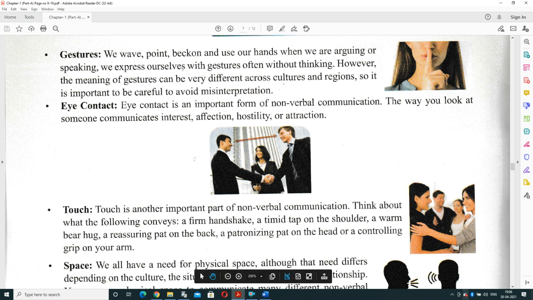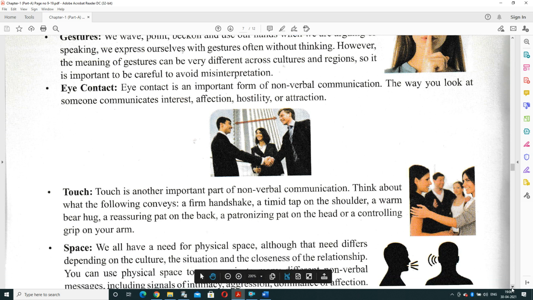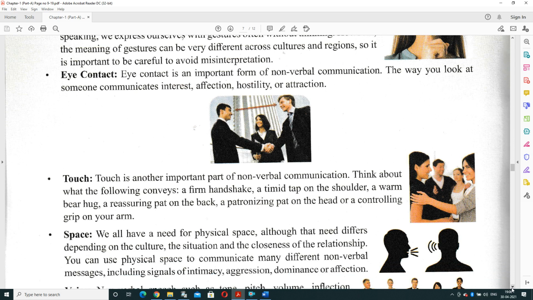Next is touch. Touch is an important part of your non-verbal communication. Think about what the following conveys: a firm handshake, a timid tap on your shoulder, a warm bear hug, a reassuring pat on the back, a patronizing pat on the head, or a controlling grip on your arm. All of these show your relationship, how strong you are about your communication, how near you are to the person. Is it your friendly way, your polite way, your confident way? Everything is presented in touch form.